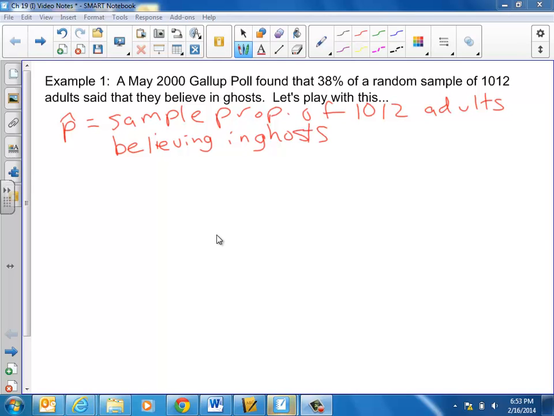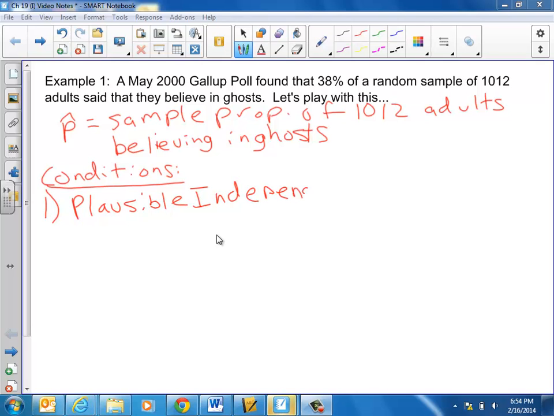To make conclusions about the population at large, we need to go through some conditions, just like we did last chapter. And our conditions here are basically identical to the conditions we had for a sampling distribution of proportions, but there's one new one. We need to look at the plausible independence condition, or just plausible independence.